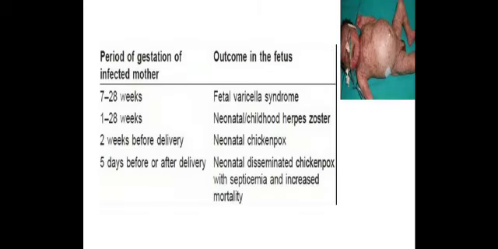Now, this is a table which shows what the outcome will be based on which period of gestation the mother gets infected. If it is within the first 7 to 28 weeks, then definitely there is going to be fetal varicella syndrome, which, as I told you, is manifested by chorioretinitis and limb aplasia or hypoplasia. Then, after 28 weeks, just before delivery or 2 weeks before delivery, neonatal chickenpox, similar to childhood chickenpox, may be seen.